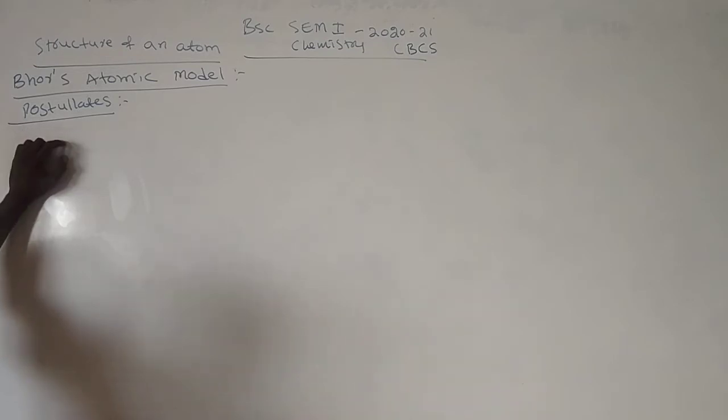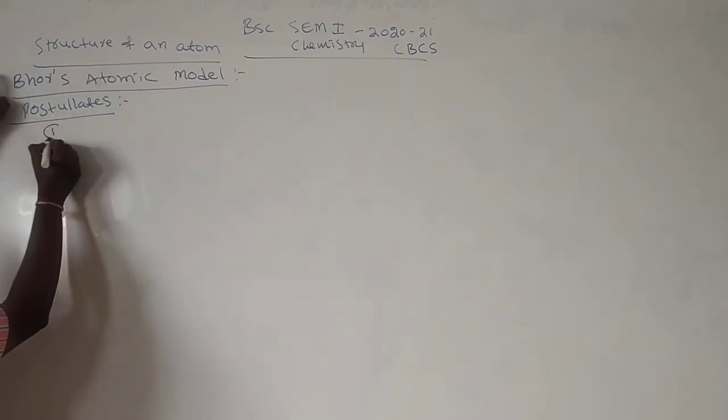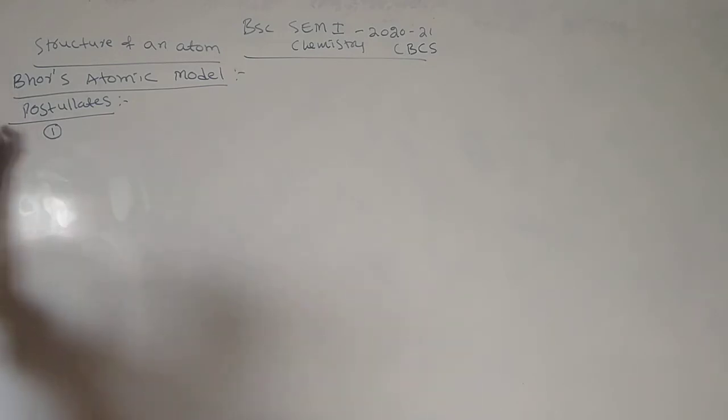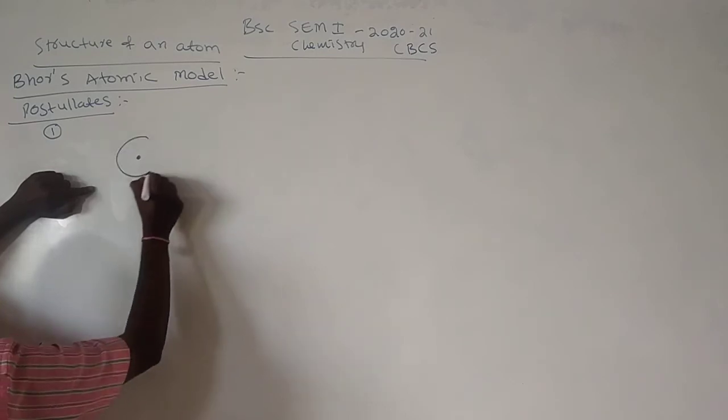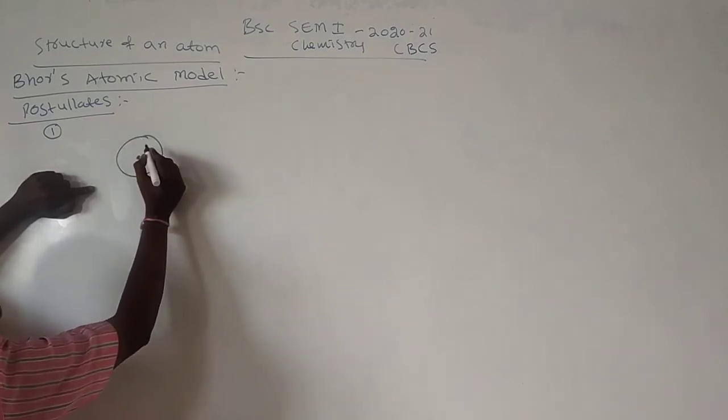Here, first important point. This is the nucleus. This is the shell.